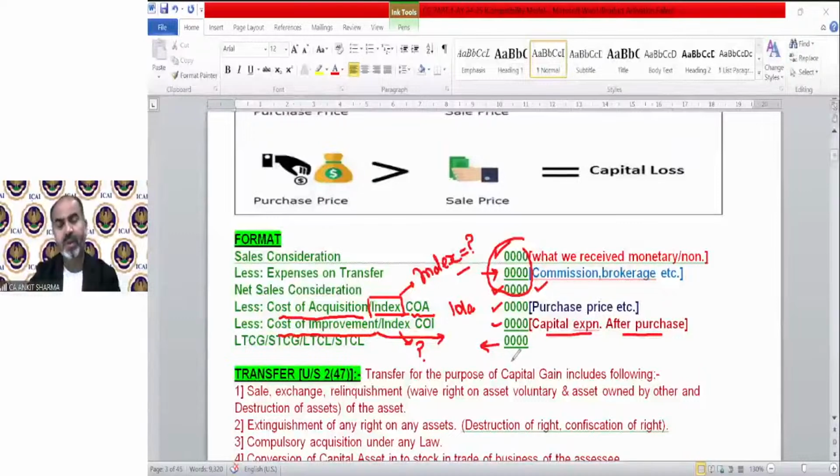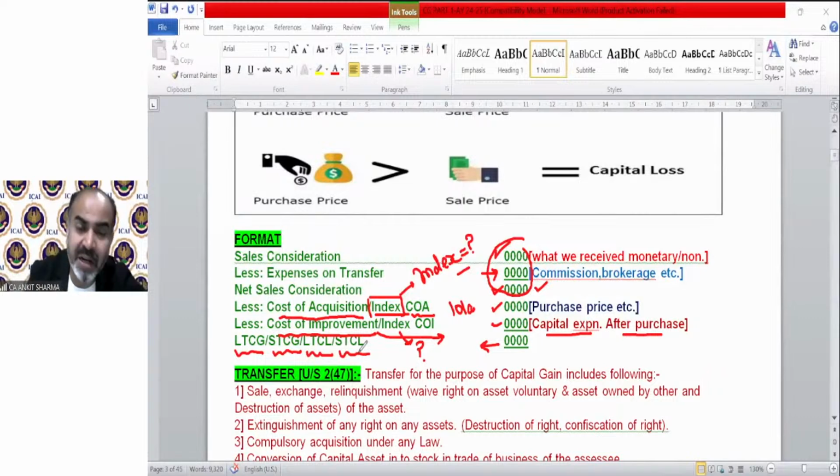What is long term? What is short term? That again I am going to discuss later after the definition of transfer. So the result will be long term capital gain or short term capital gain, or long term capital loss or short term capital loss. So you can see the format of the solution is very, very simple.